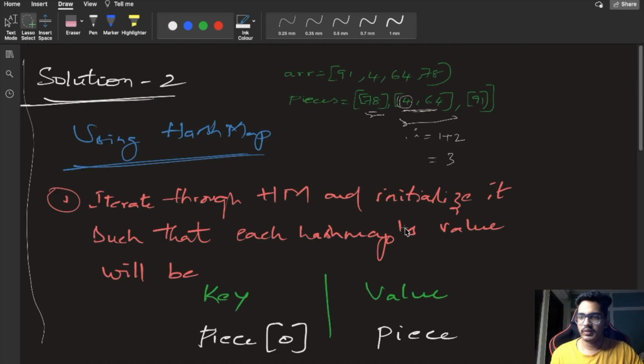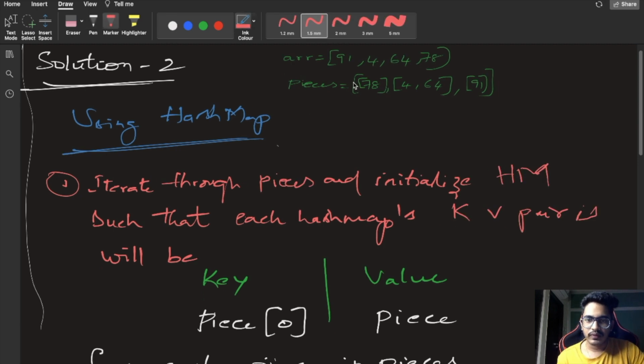So let's go through our solution 2, where we will be taking the same example. ARR is equal to 91, 4, 64 and 78. So first we will be iterating through all our pieces and we will be initializing our hash map such that the hash map key will be the first value of the piece, piece of 0. So here are the pieces: this is piece 0, this is piece 1 and this is piece 2, let's say.